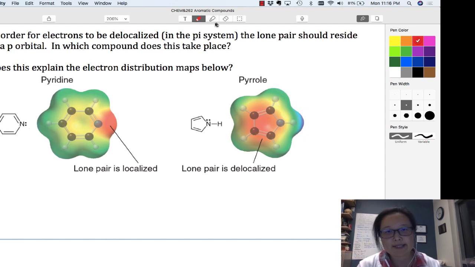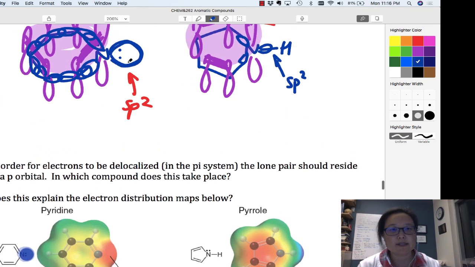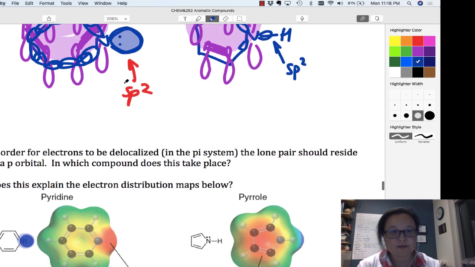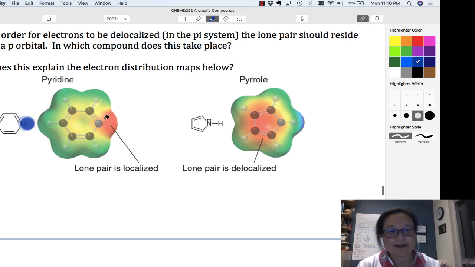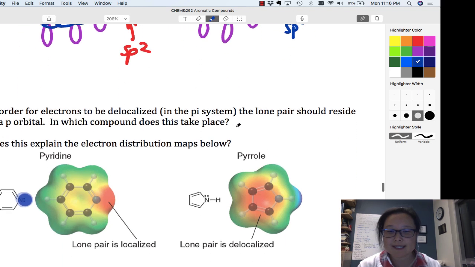So remember we said for pyridine here that this lone pair was actually in an sp2. It's not in the delocalized pi system. So you can actually see it sort of hanging out right here. Okay? And then with pyrrole, we saw that the lone pair was delocalized in the system to gain aromaticity.